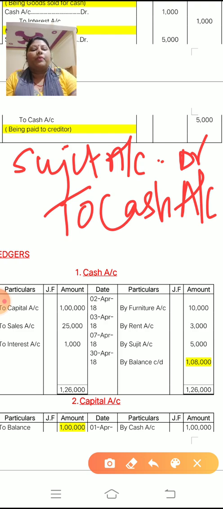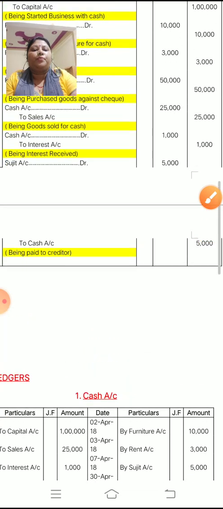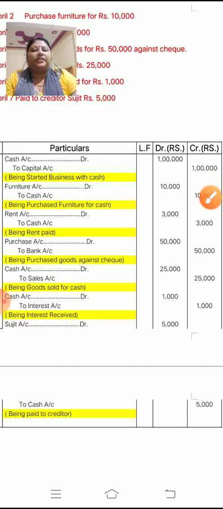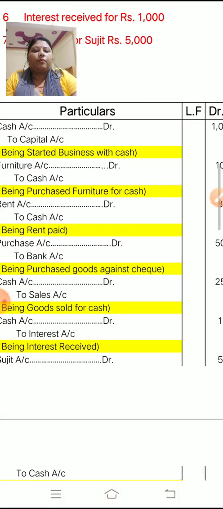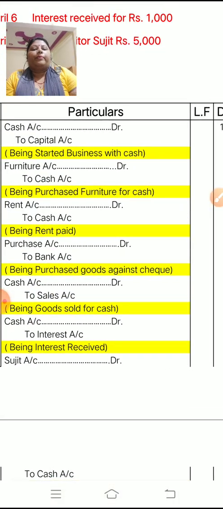Now children, after the journal entry you have to post this entry in the ledger. How you have to maintain this, we have to see. Ledger means a separate account.